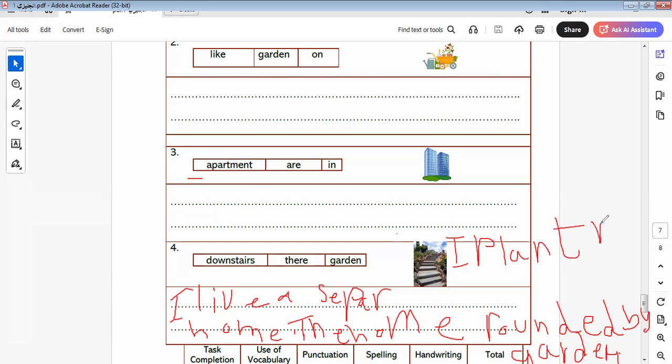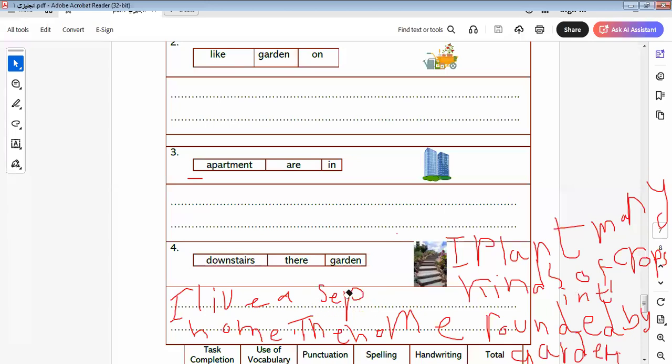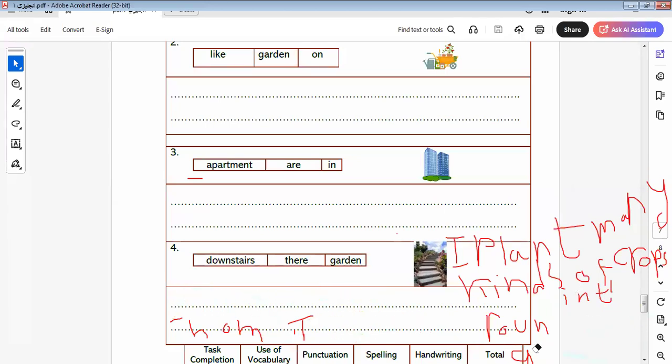Different kinds of plants in this garden, okay.